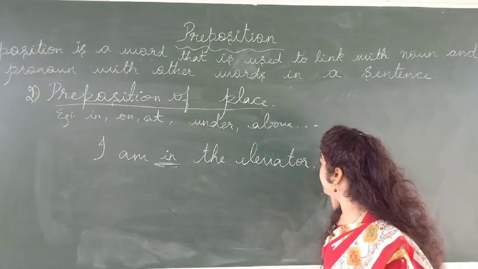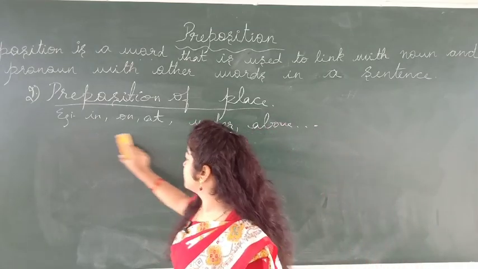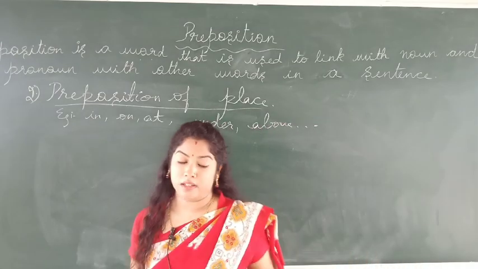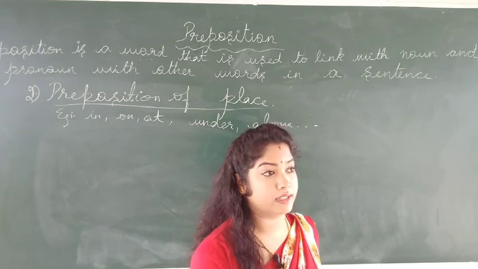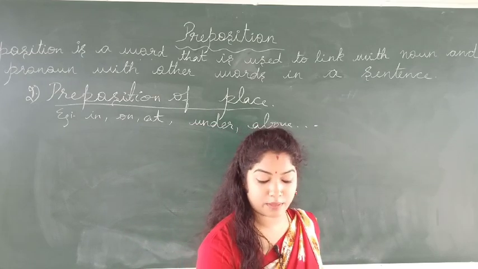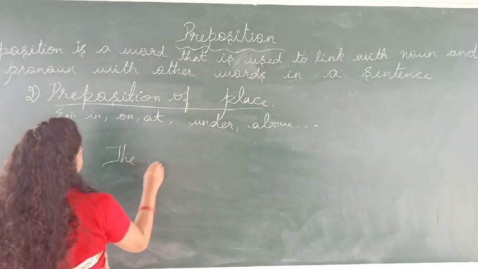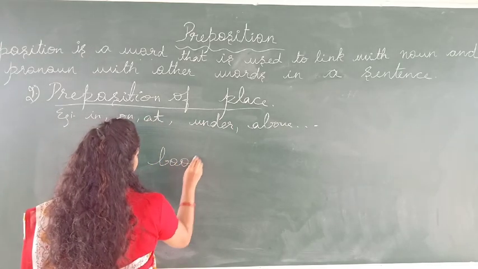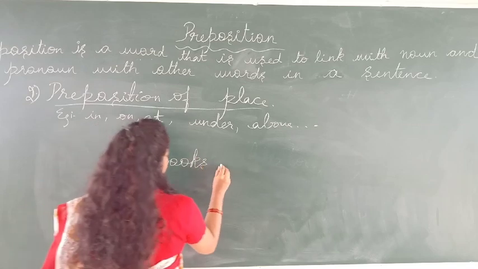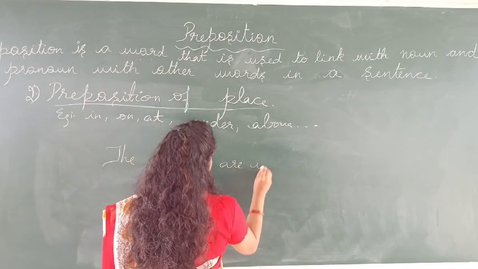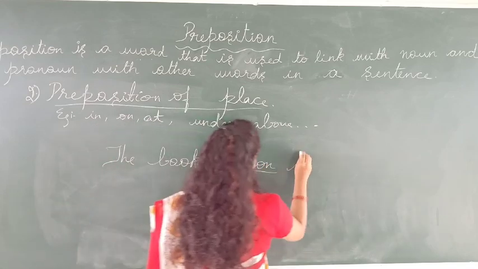So one more example. What can we say, like, the book is on the table. The books are on the table.